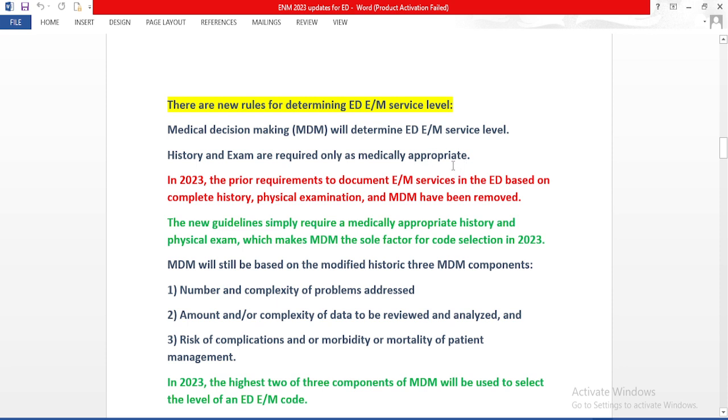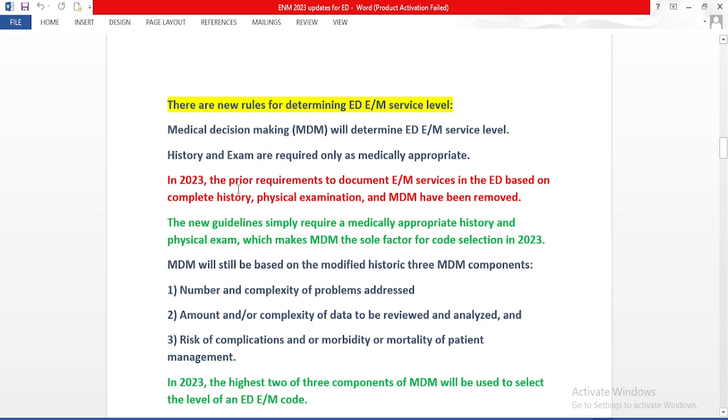Even though we will not use history and physical to determine the level in 2023, the physician needs to mention them as medically appropriate. In 2023, the prior requirements to document E&M service in the ED based on complete history, physical examination and MDM have been removed.